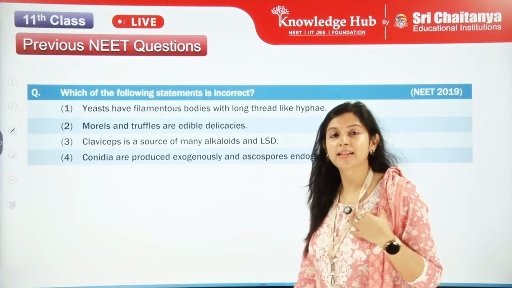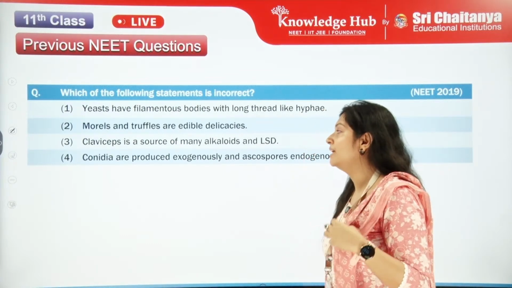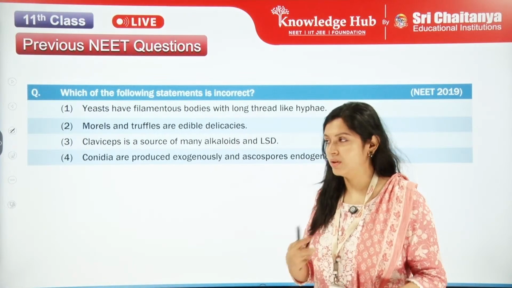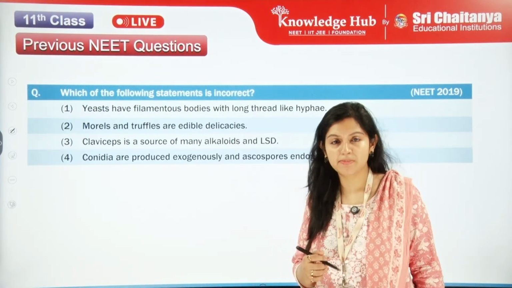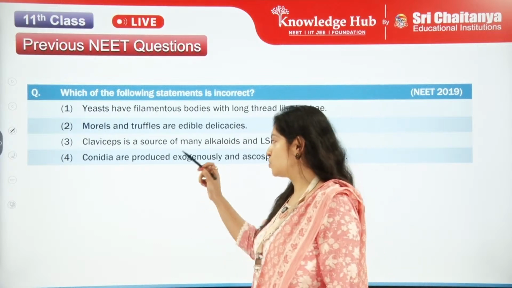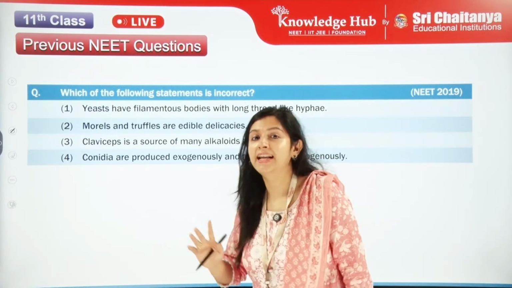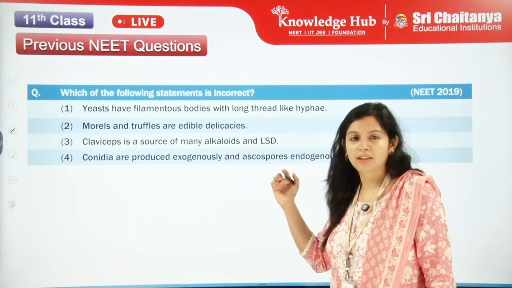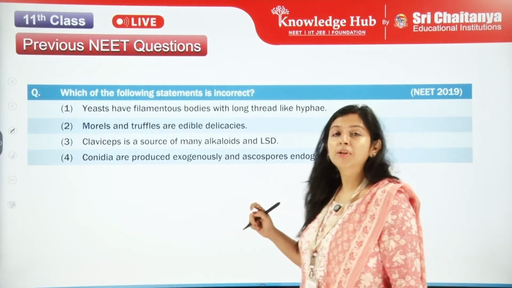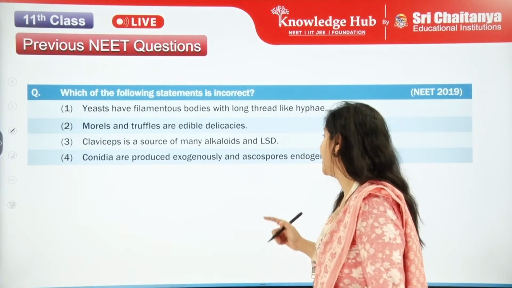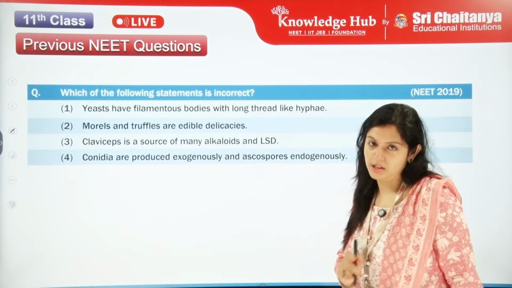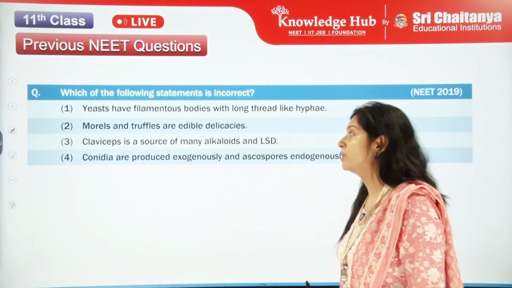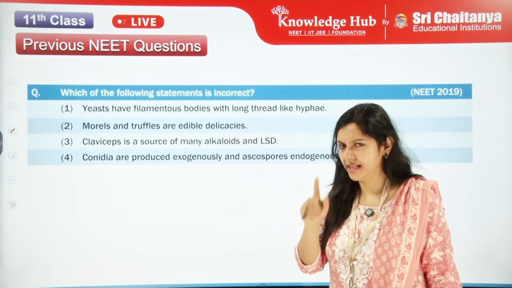Okay. Next thing is morels and truffles. They are edible delicacies. Now, next one. Claviceps purpurea. This is a source of many alkaloids and LSD. Right? Is it true? Okay, now let's see the other one. Conidia are produced exogenously and ascospores are produced endogenously. Okay, how is conidia different from ascospores? Let us look at the answer. I hope you all have got enough time.